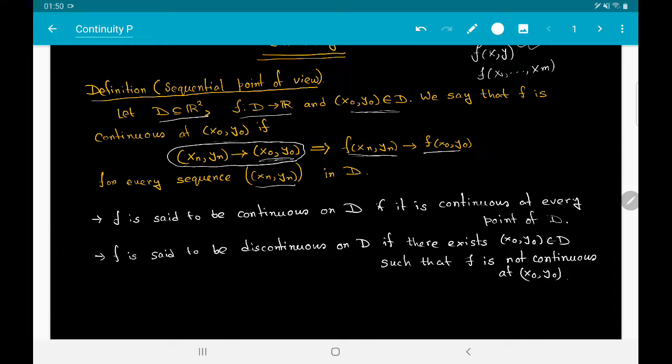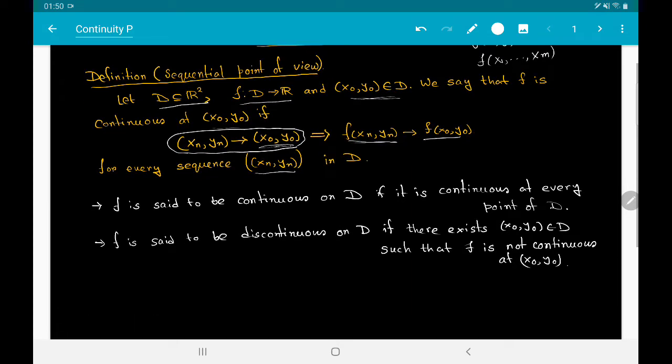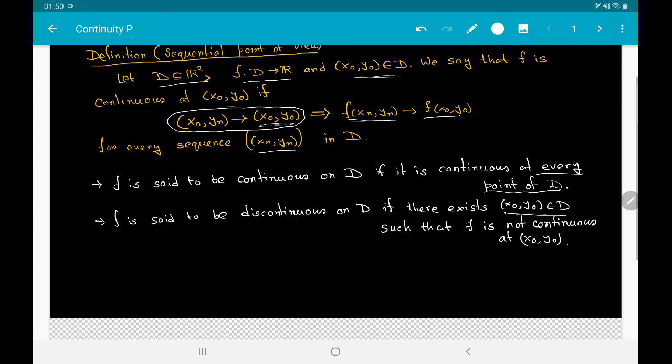We will see examples of this in just a moment, but let me first finish the definitions. A function f is said to be continuous on D if it is continuous at every point of D, and f is said to be discontinuous if we can find one point (x0, y0) in D such that f is not continuous at (x0, y0).